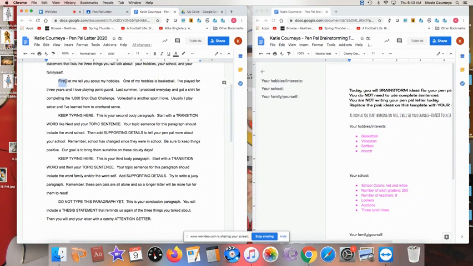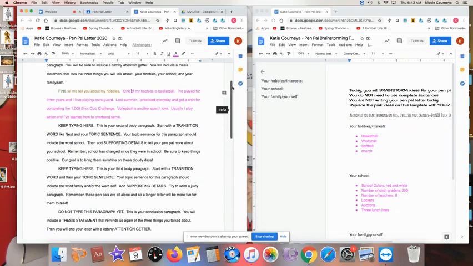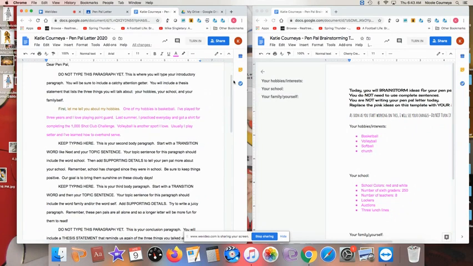If you want to, you could go back and say, okay, transition words are green. Do I have a transition word? Yes. Topic sentences, they're yellow. Do I have a yellow topic sentence? I do. Supporting details are in pink. Do I have a pink? Yes, I do. Okay, that would be a great way for you to check, because even though this is a suggested thing to do, it's not required. It is required that you have all the parts of the essay. That's going to be your summative for this unit, and so it's important that you are showing that you are able to do that.